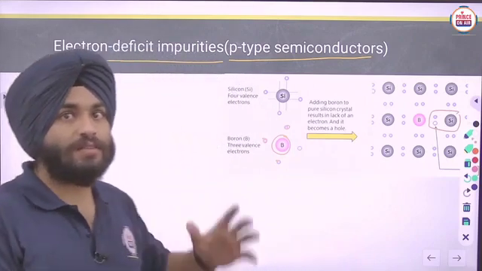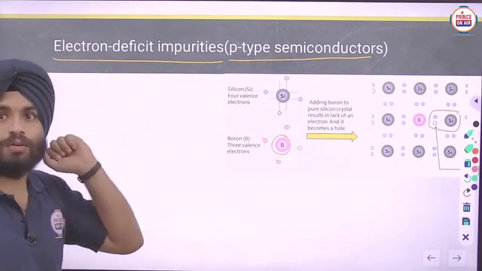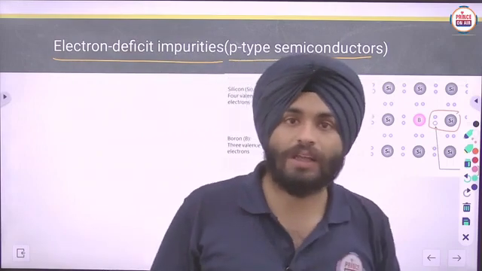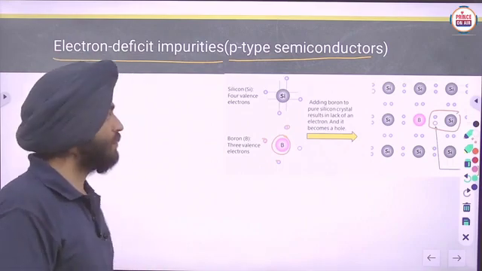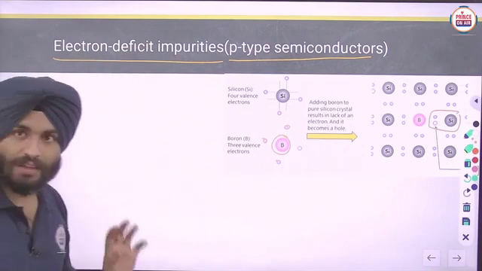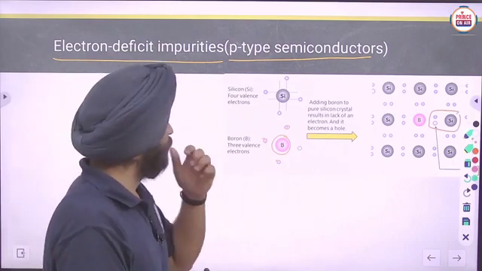That is why it is known as electron deficient impurities, or electron deficient type of semiconductors. Clear now? Any doubt?